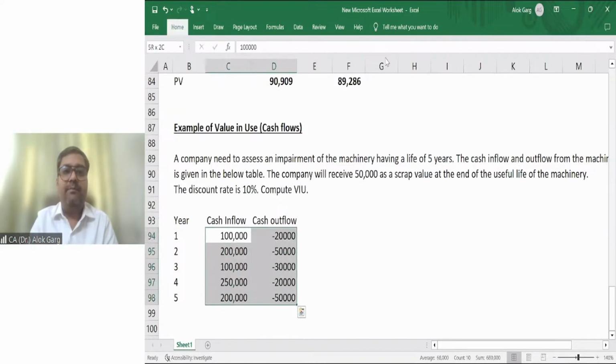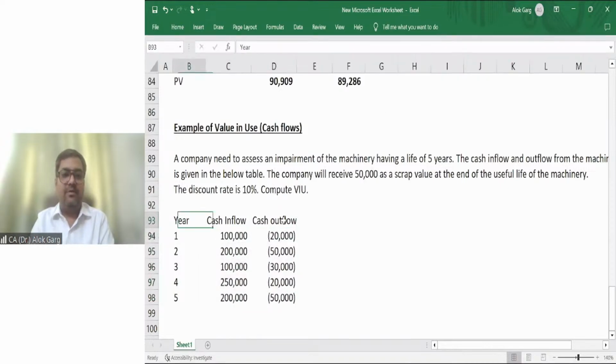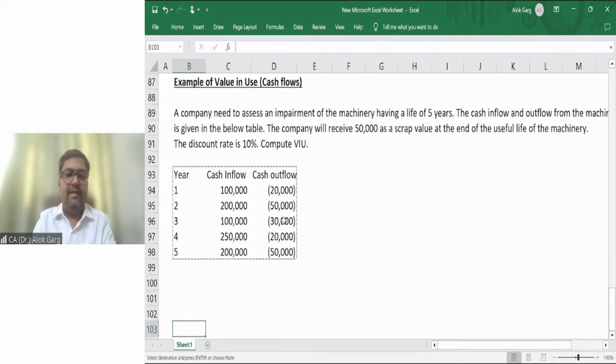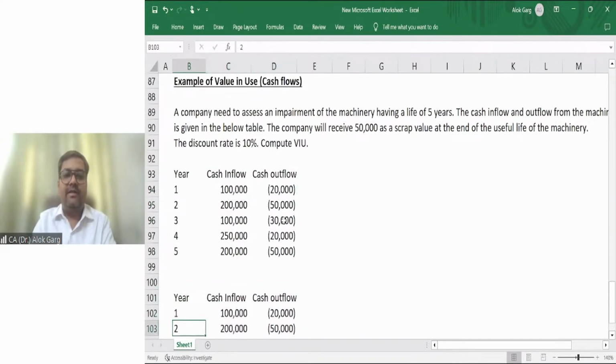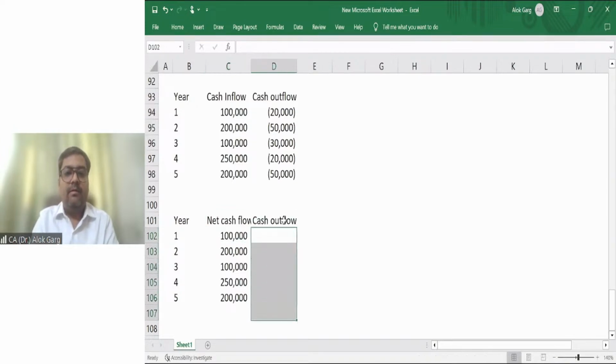So now we need to compute the value in use. First of all, you need to take net cash flow, right? What is my net cash flow? My net cash flow is 1 lakh minus 20,000.